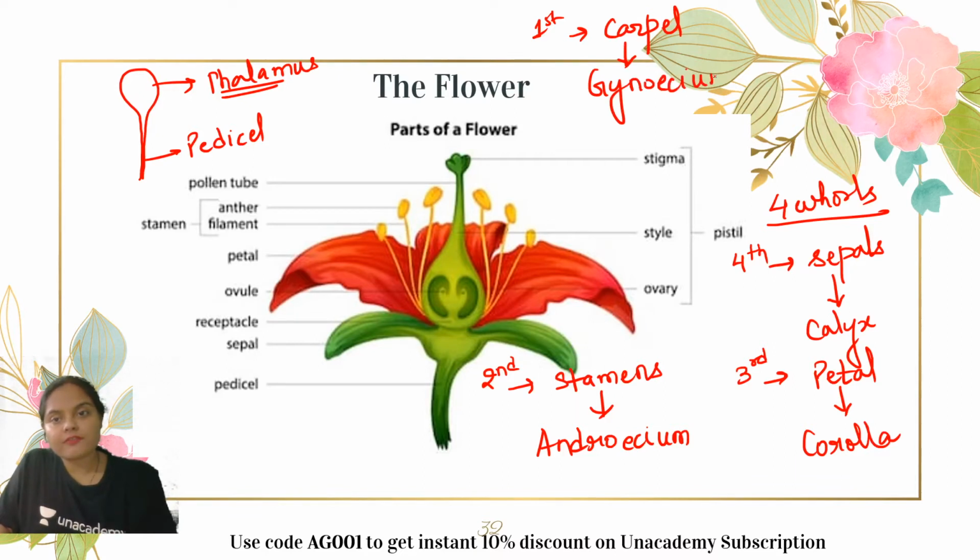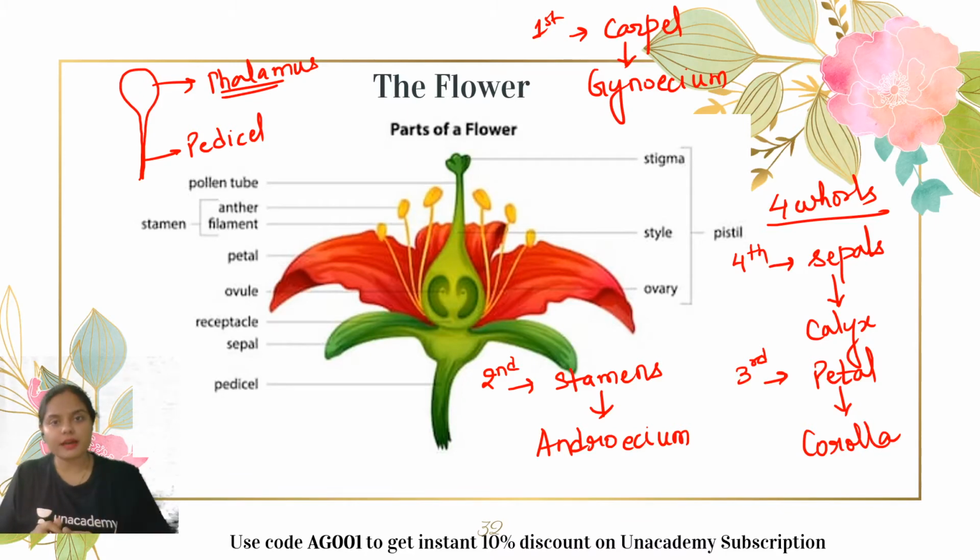So these are the 4 rolls of the flower, and when all the 4 floral parts are present in any flower, then they are known as the complete flower. When any single part is missing, then it is known as incomplete flower. Out of these 4 rolls, 2 rolls are accessory rolls, whereas 2 rolls are essential for the process of reproduction to take place.